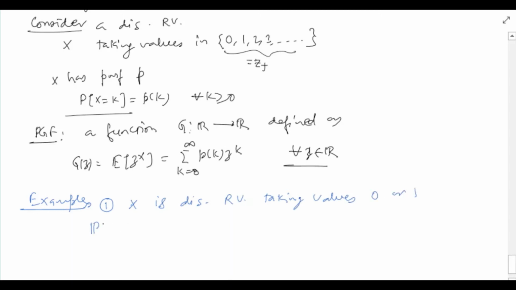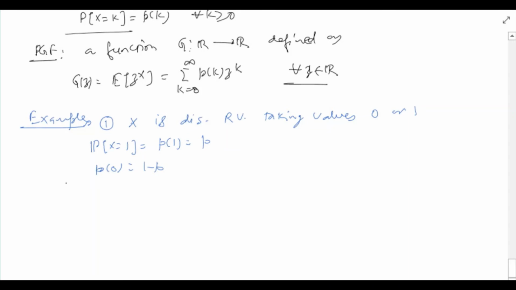Moreover, the probability of x equal to 1, that is p_1, is say p. Clearly p_0 in this case will be 1 minus p. Then the PGF of x, g, is given by the expression 1 minus p plus p times z. This is for all z in R.